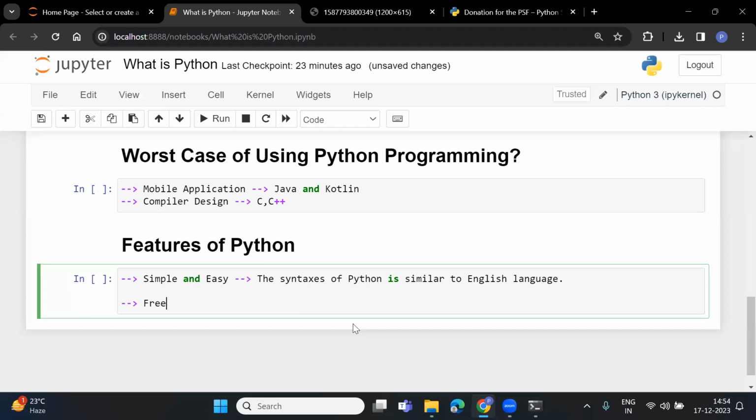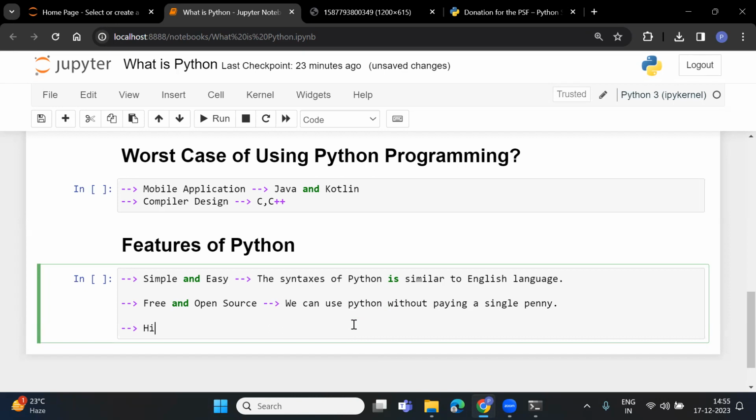Next is that it is free and open source. What is the meaning of this? We can use the Python programming language without paying a single penny, because Python is owned by a foundation. So you can directly use Python. You need not pay a single penny.